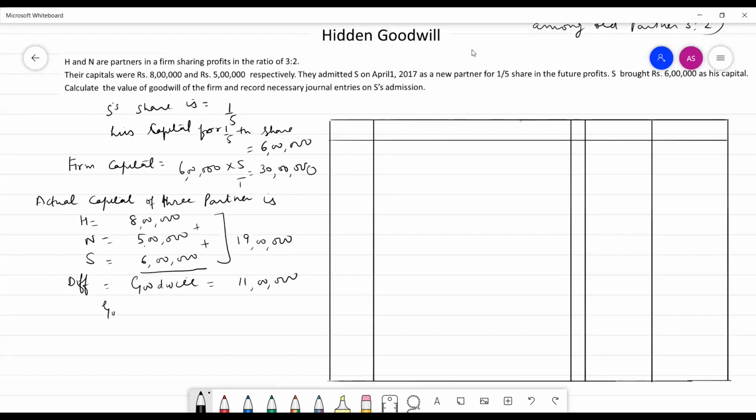This is the goodwill of the firm, that is 11 lakh, and the share of the new partner in this goodwill is 11 lakh into 1 by 5, the amount is 2,20,000.